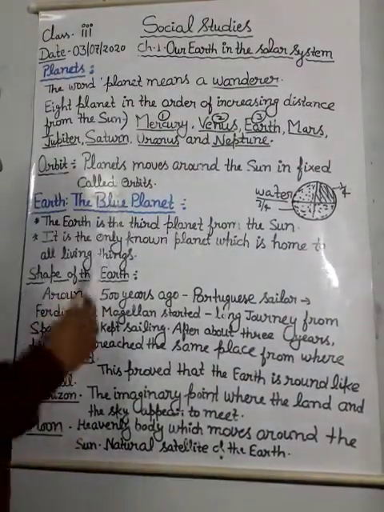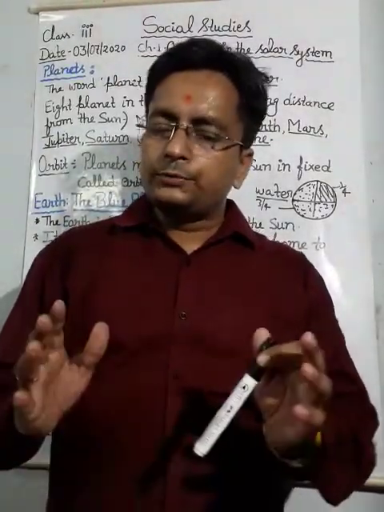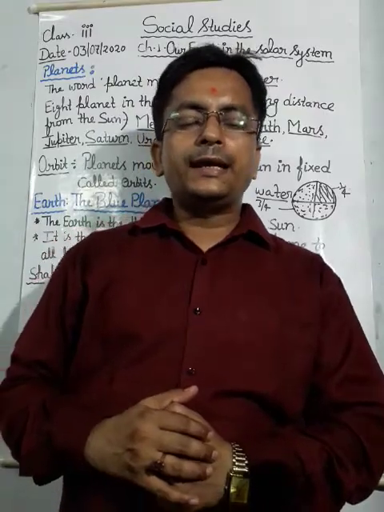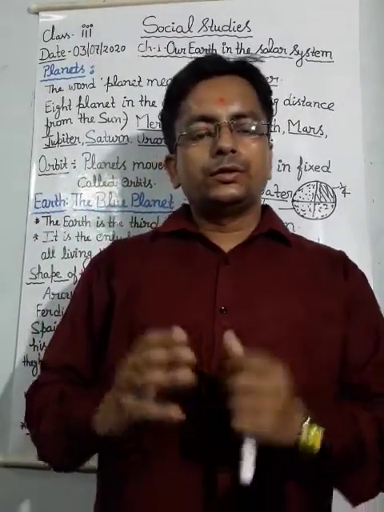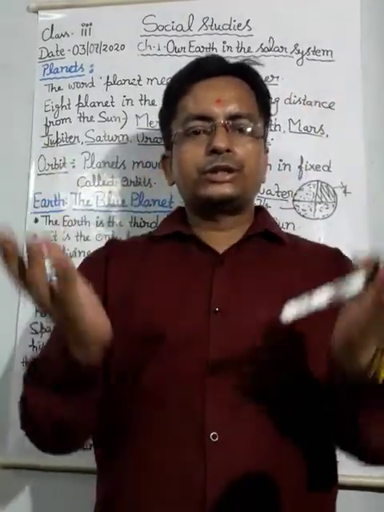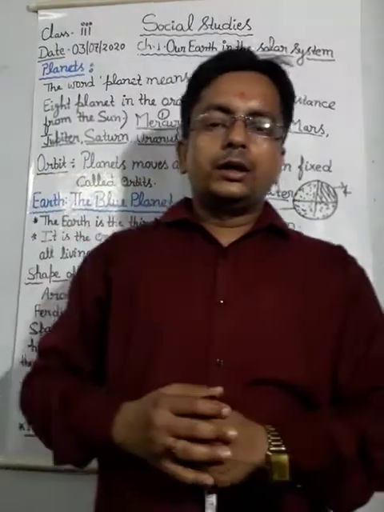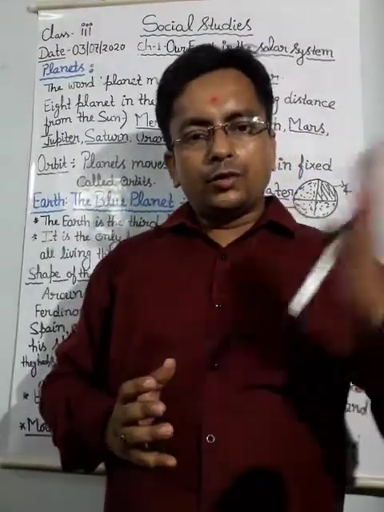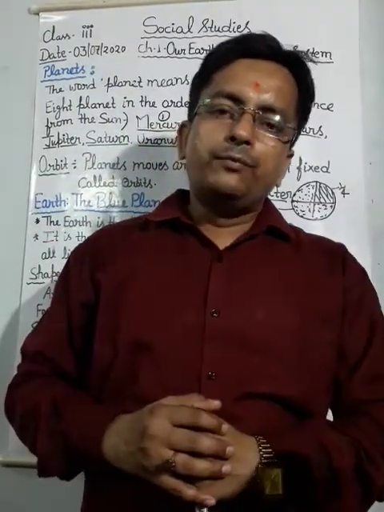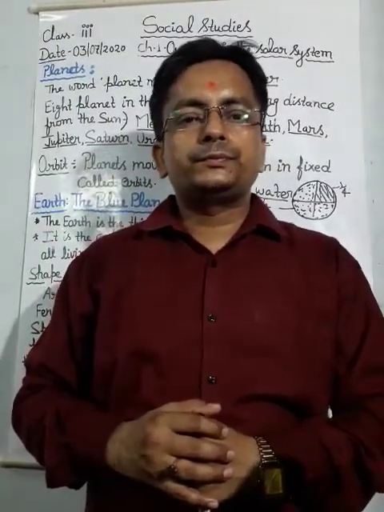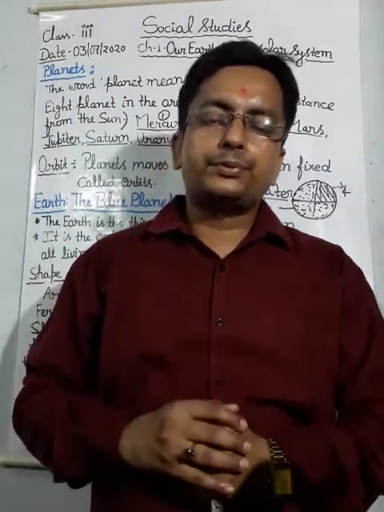And the next thing is, we have to see what shape the planet on which we are living has. Dear student, thousands of years ago we believed that the earth was in a saucer shape.